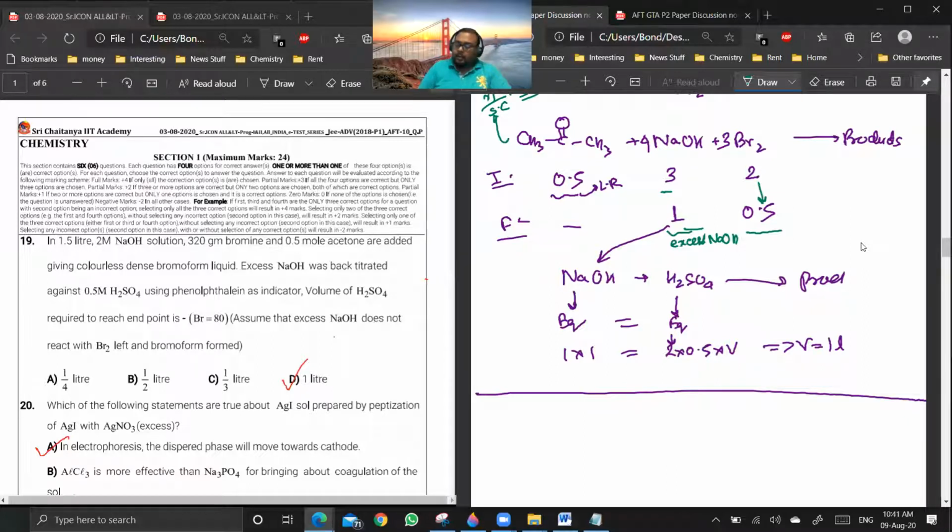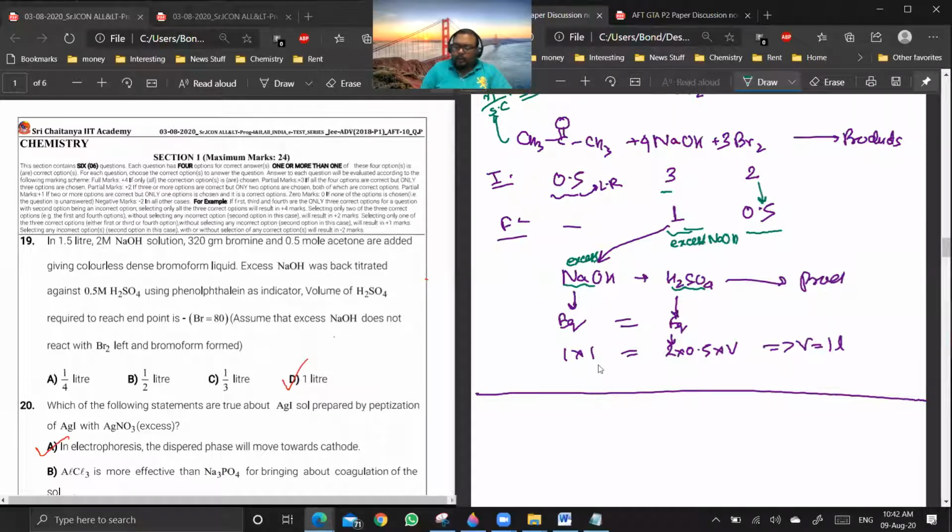So you see, equivalence of NaOH will be equal to equivalence of H2SO4. Getting my point? Equivalent of excess NaOH will be equal to equivalence of H2SO4. Yes, sir. Okay. So you see, n factor of NaOH will be 1, while n factor of H2SO4 is 2.